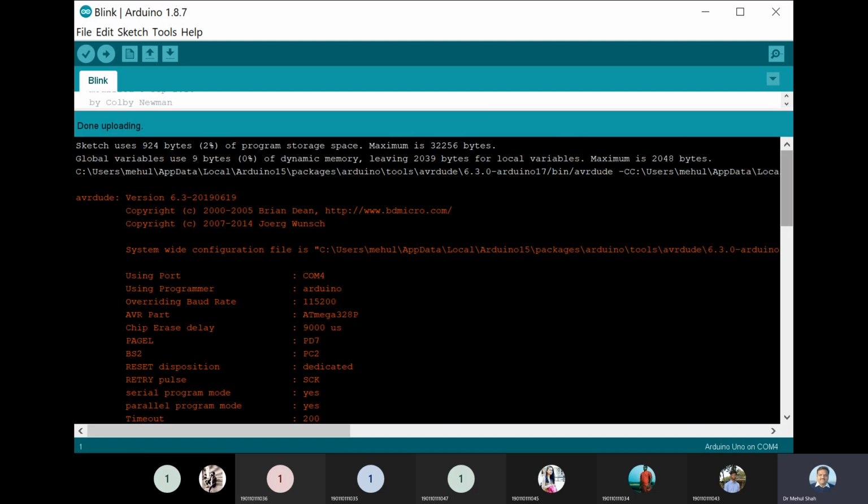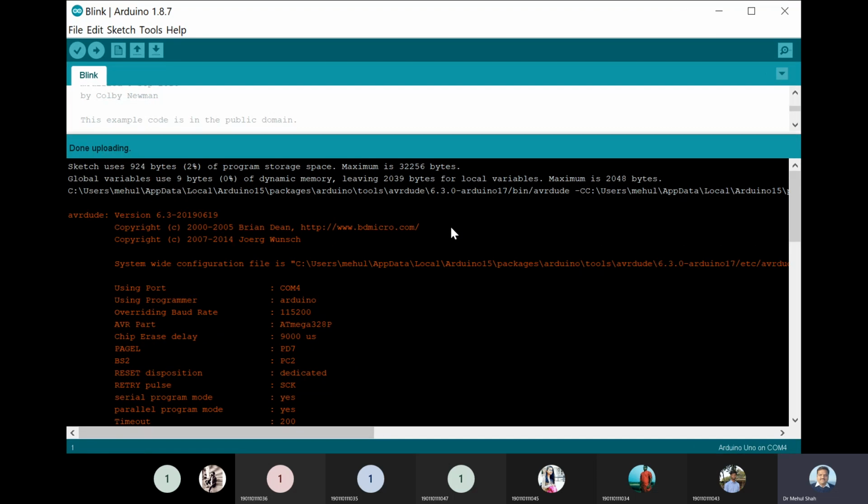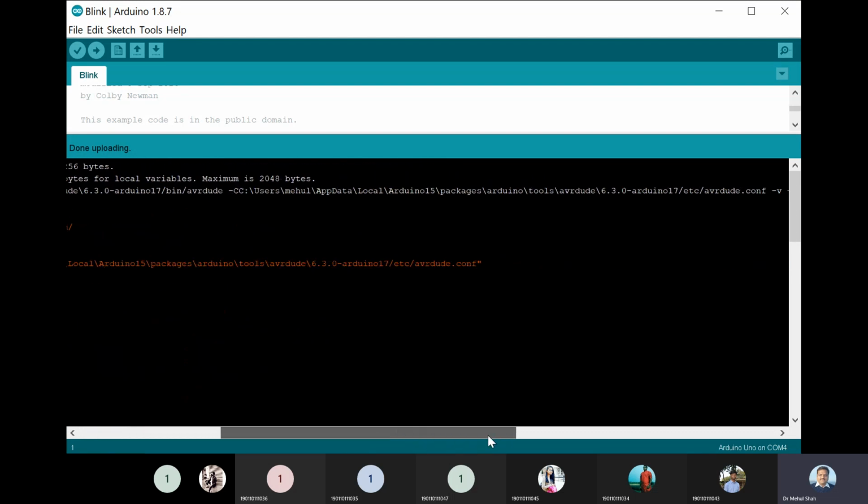So all this information it will display, and it will also display information regarding how many bytes of memory are used. 924 bytes of program storage space is used, and global variables use 9 bytes of dynamic memory, leaving this many for local variables. And it will display the path to the Arduino tools, AVRDude 6.3, Arduino 7, bin, AVRDude, and it shows this thing also, dash C, user lab data.